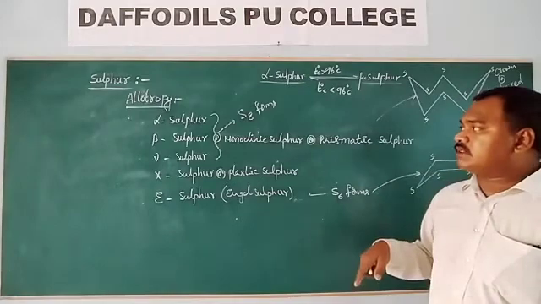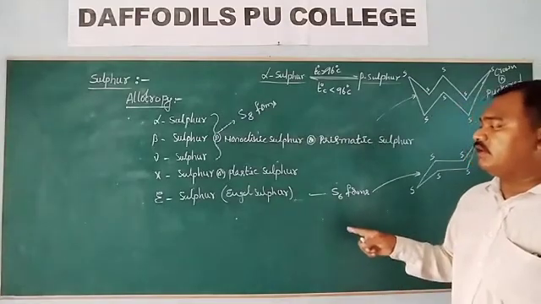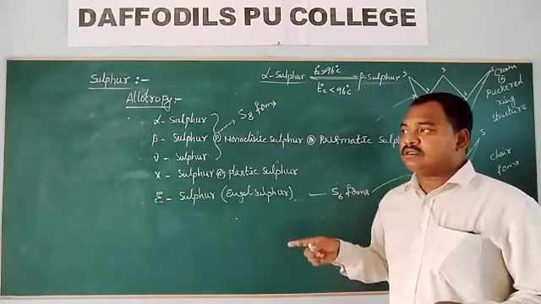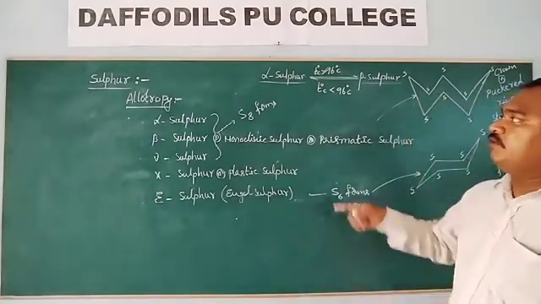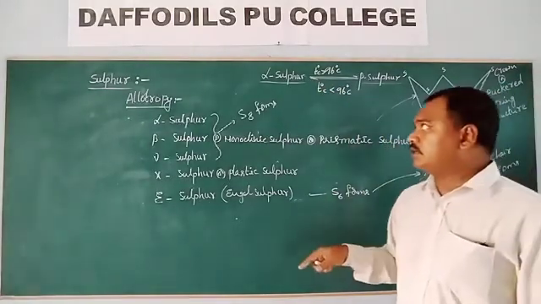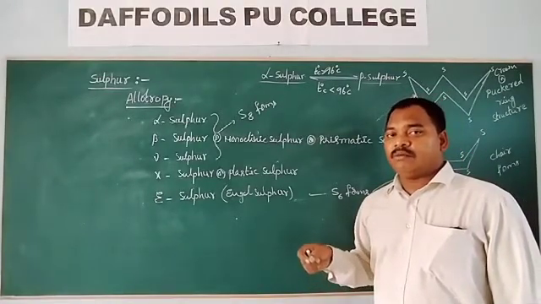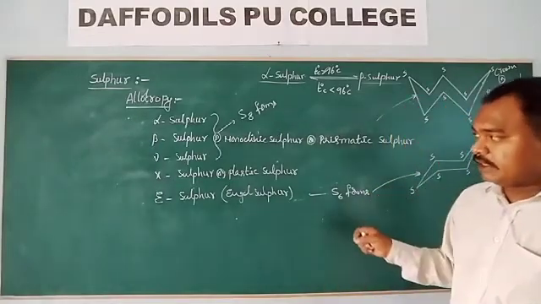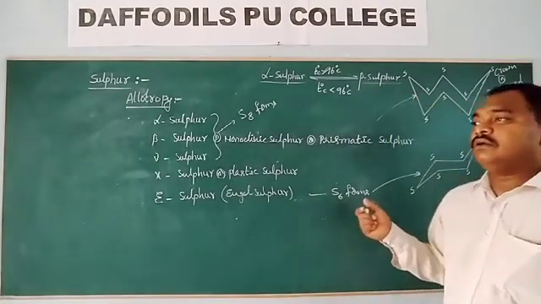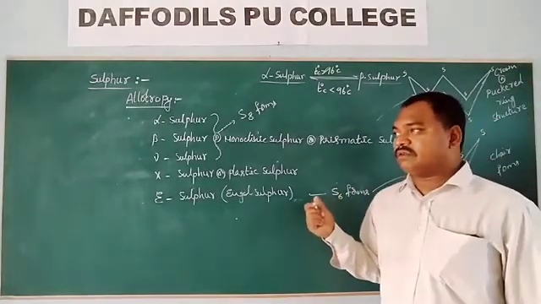Some molecules are available as S6, some as S4, and some as S2. So sulfur chains of different lengths are formed when molten sulfur is suddenly cooled in cold water.